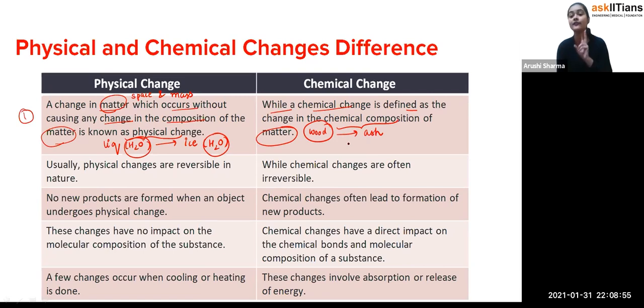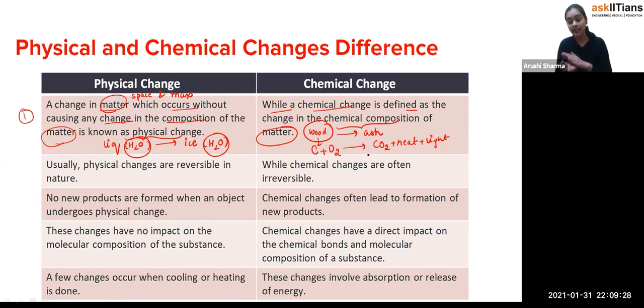These two are very different things. Wood has carbon content, and when that carbon is burned in the presence of oxygen, it converts into carbon dioxide, and it also gives some heat and light. So you can see there is a complete change in the composition. There is the carbon, there is the oxygen, and when they combine together, there is carbon dioxide.